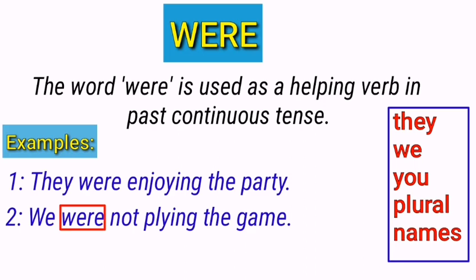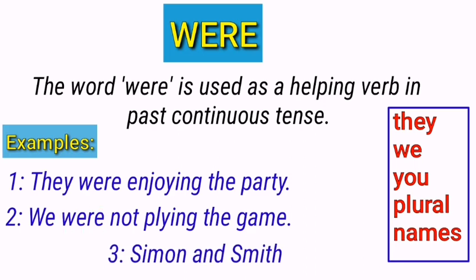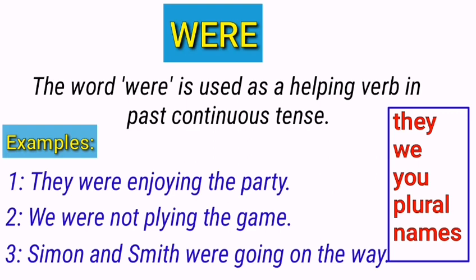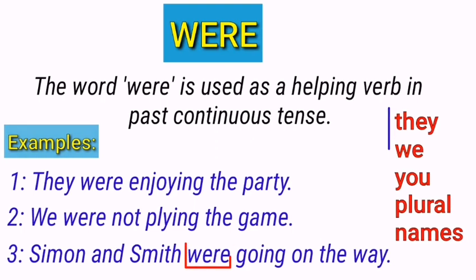The next example is: Siam and Smith were going on the way. Observe this example. Here are plural names, so the helping verb "were" is used, and it is also past continuous or progressive tense. You can simply say that it can be used as a helping verb in past continuous tense.